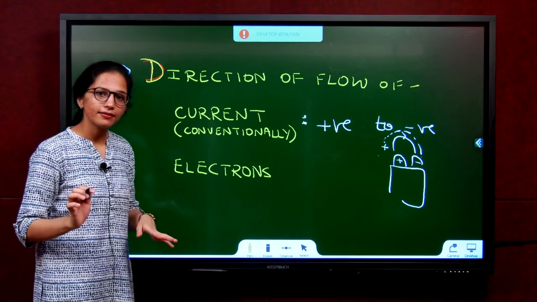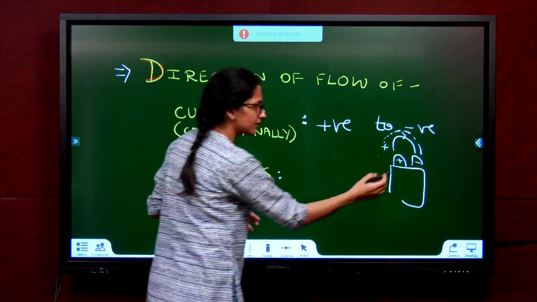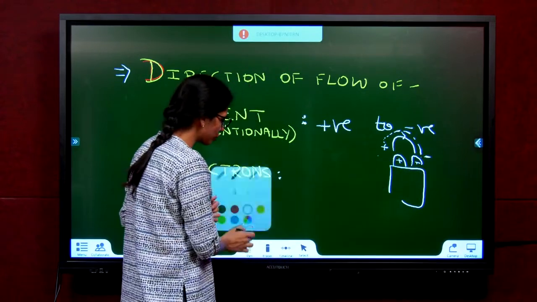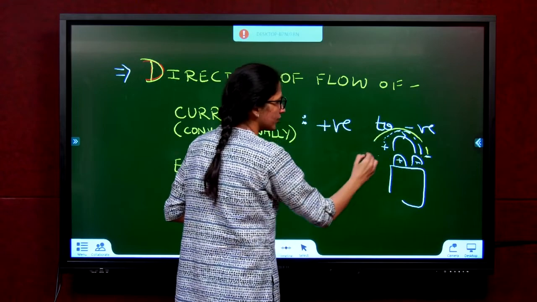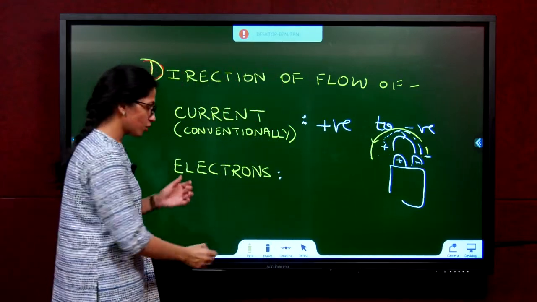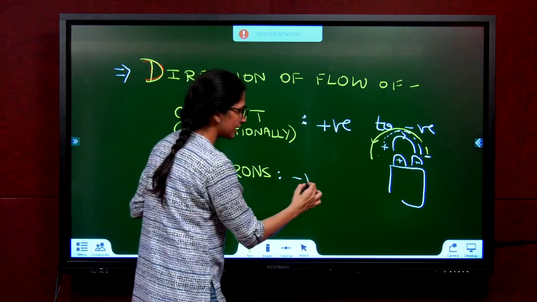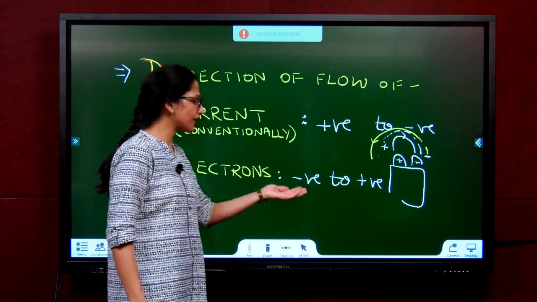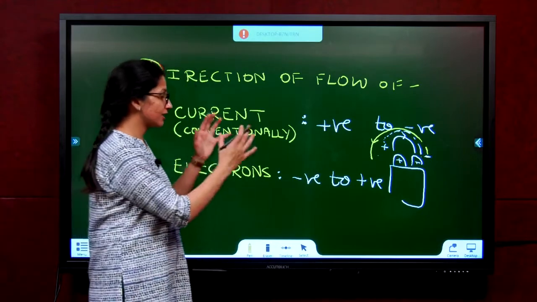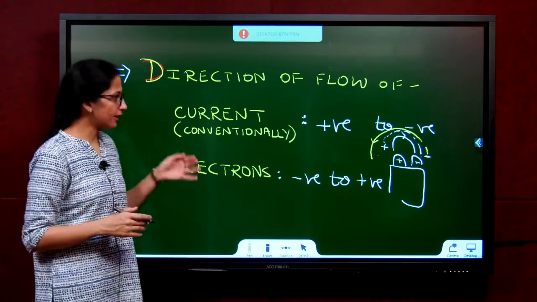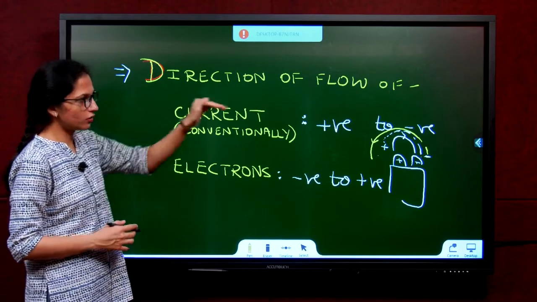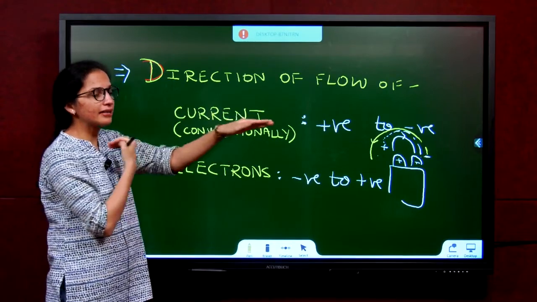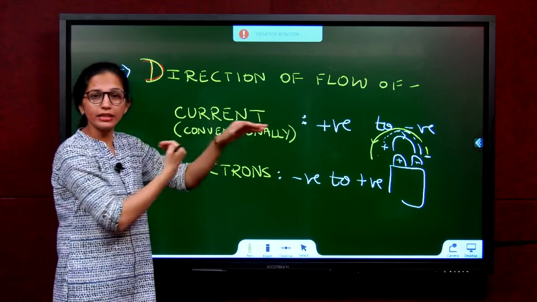Electrons themselves are negative. So they are coming from here. Will they want to go and stick to other negative? No. It wants to go towards positive. So it will go in this direction towards the positive. So electrons flow from negative terminal of the battery to positive terminal of the battery, or you can also say it flows from negative potential to positive potential. This is very important. You have to understand that the direction of flow of current is from positive to negative, direction of flow of electrons from negative to positive. So the direction of flow of current and electron are opposite to each other.